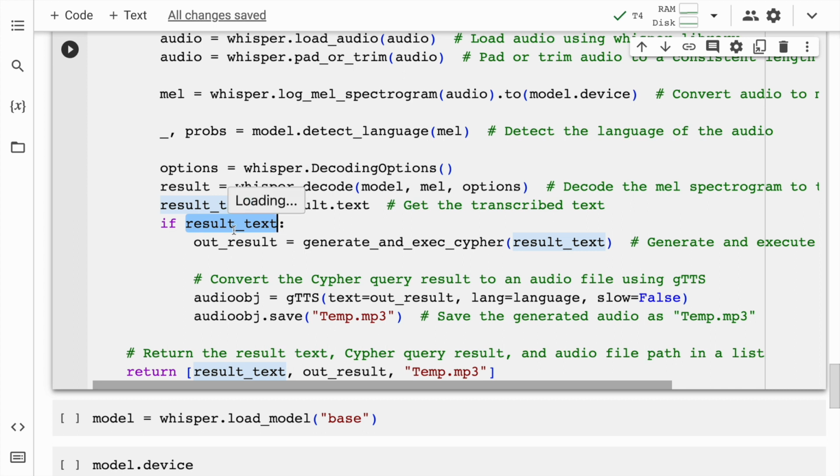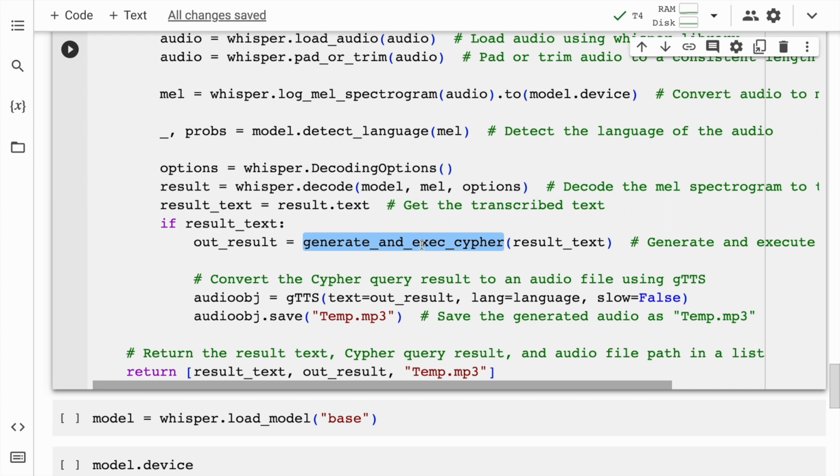So this particular variable will have nothing else but the actual query that you ask. So for example, if I want to know the year of release of the movie The Matrix, this is the transcribed text which will pass as an input to this particular function, which is generate_and_execute_cypher_query. This in turn will be converted to a Cypher query by the PaLM 2 API. Once I have the Cypher query, the entire execution will happen on the Neo4j database that is up and running. Once the execution happens and I get the result, I'll trim and modify it, or format the result.